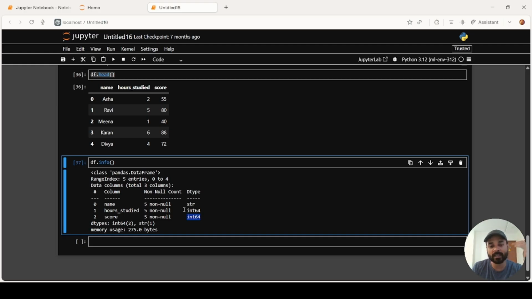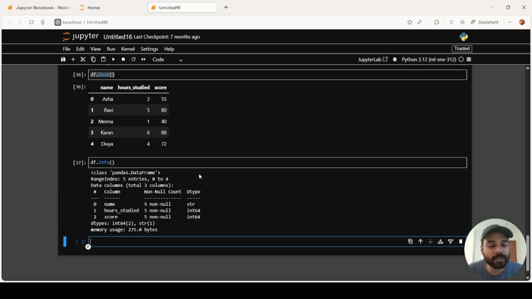So the first one, name, being a string, obviously makes sense because it's text. Now hours studied is int64. Basically it is integer values, and these are all integer values. And score is also int64, which also has integer values. So this df.info gives us a basic idea of what each individual column is.